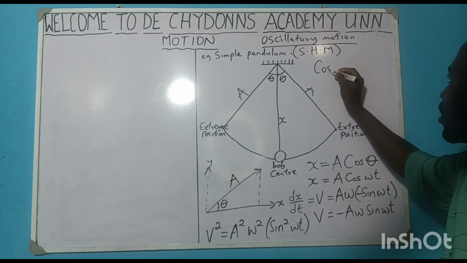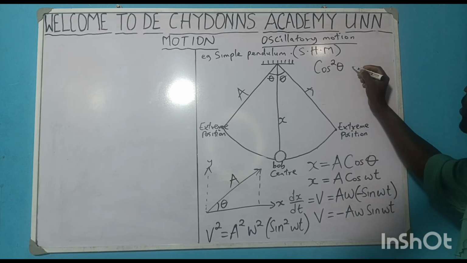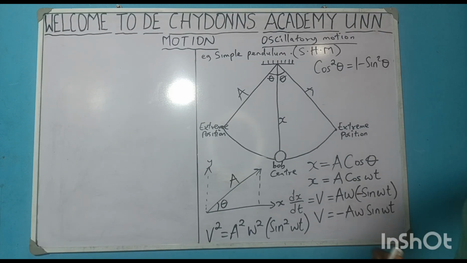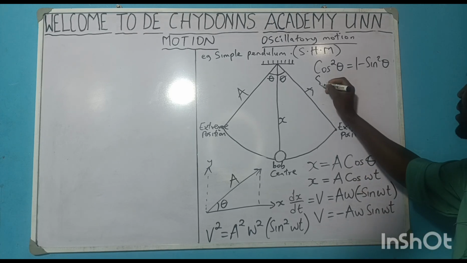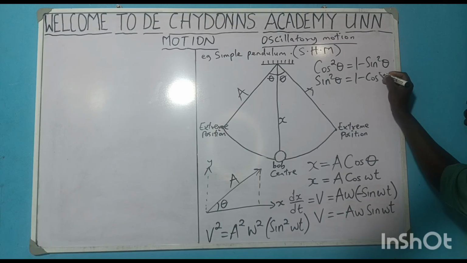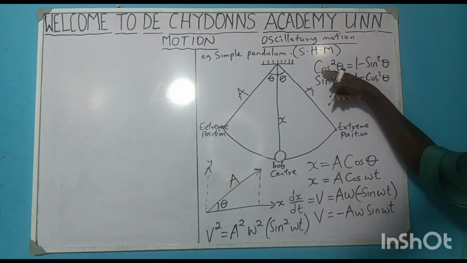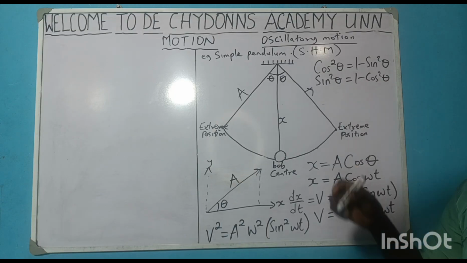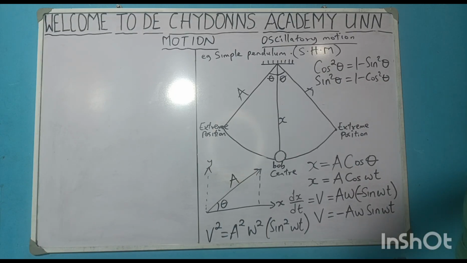As we have gotten this, still remember from trigonometry that cos square theta is equal to 1 minus sine square theta. Yes. And that means sine square theta is also equal to 1 minus cos square theta. Do you believe that? Okay.